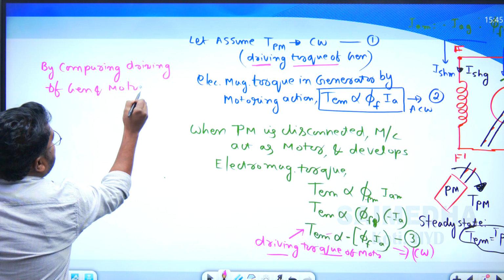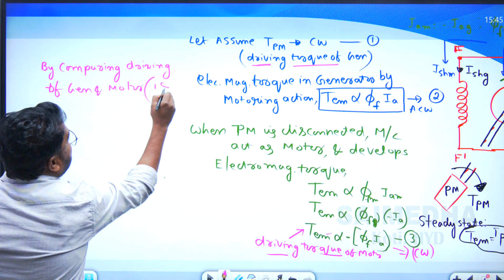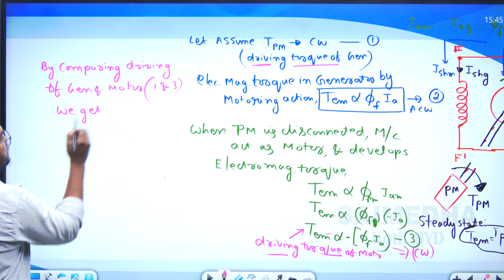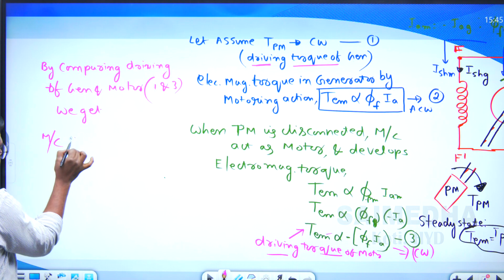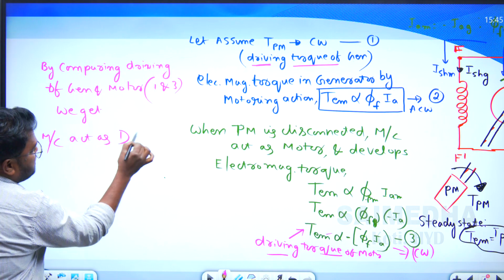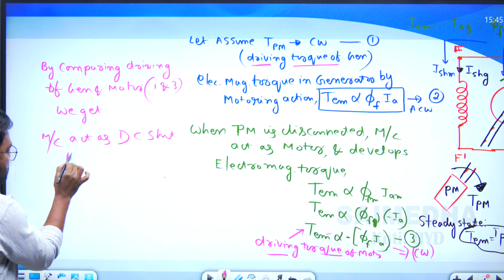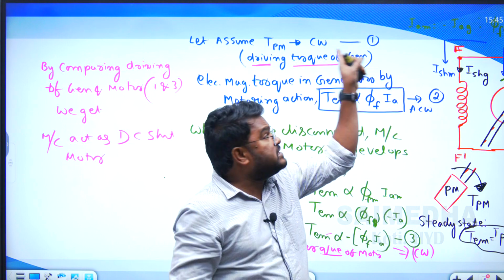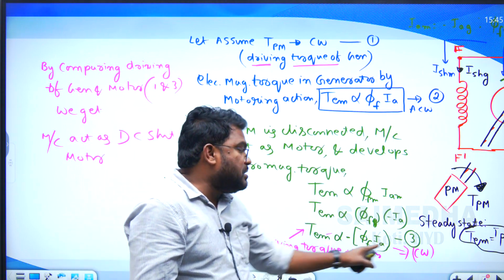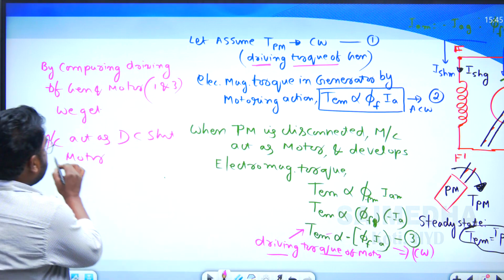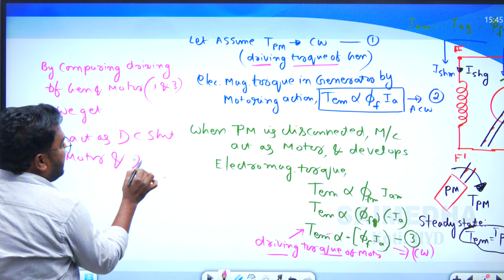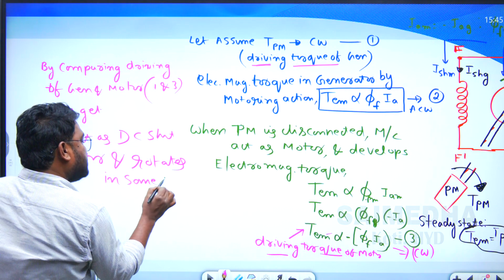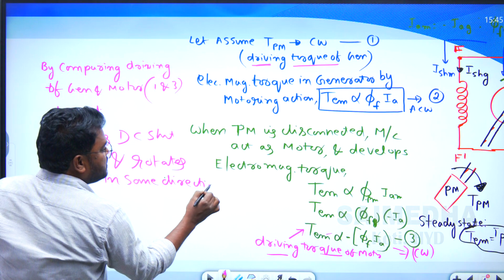that means equations 1 and 3, we get that this machine acts as a DC shunt motor and rotates clockwise. The driving torque of the generator is clockwise and the driving torque of the motor is also clockwise. So it acts as a DC shunt motor and rotates in the same direction. This is the answer for this question.